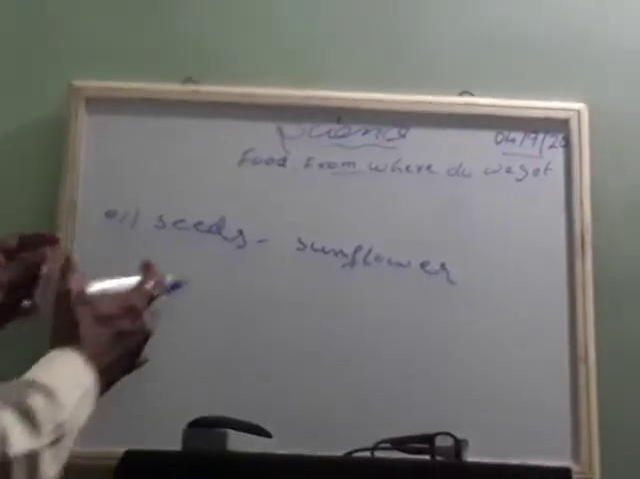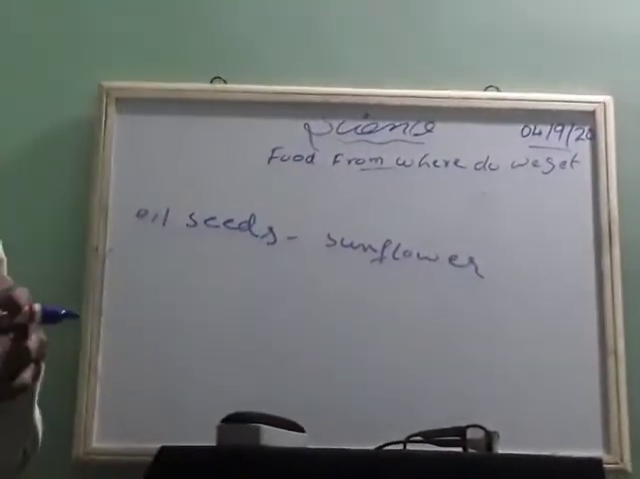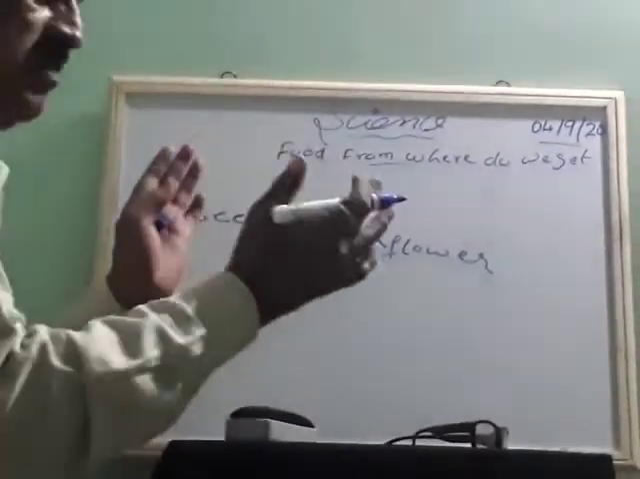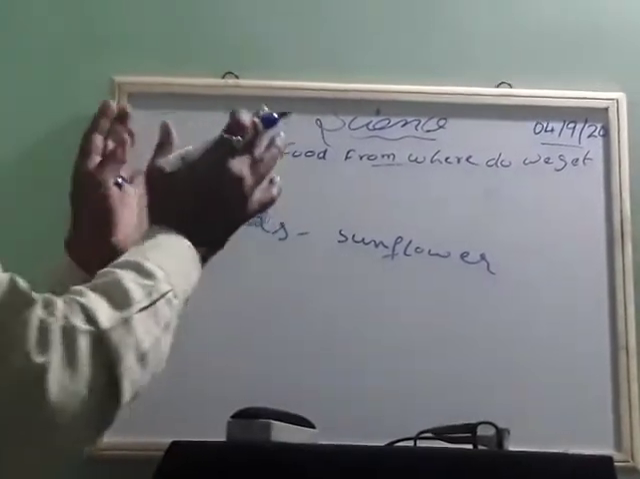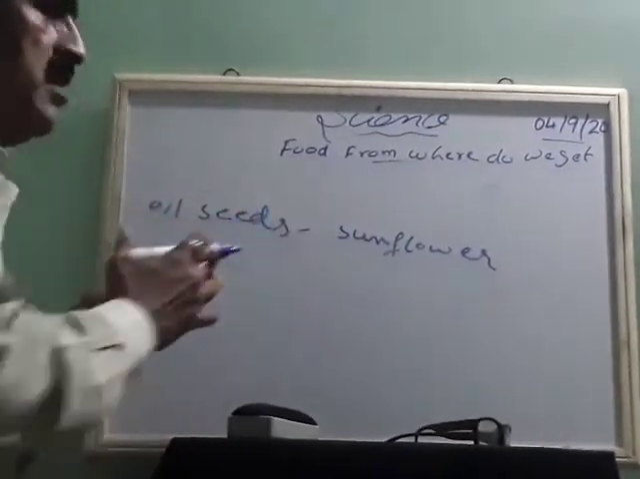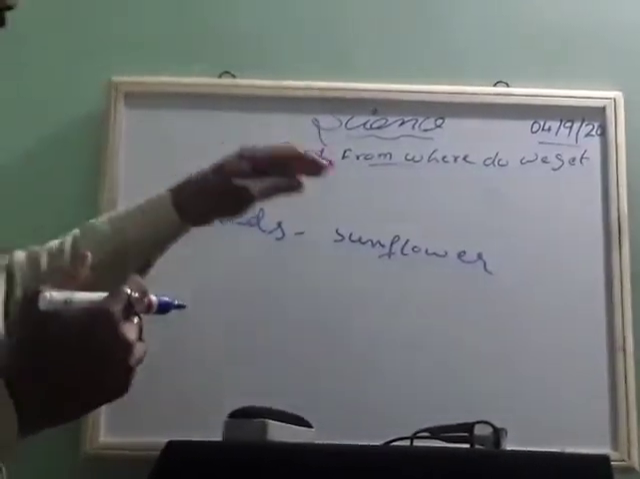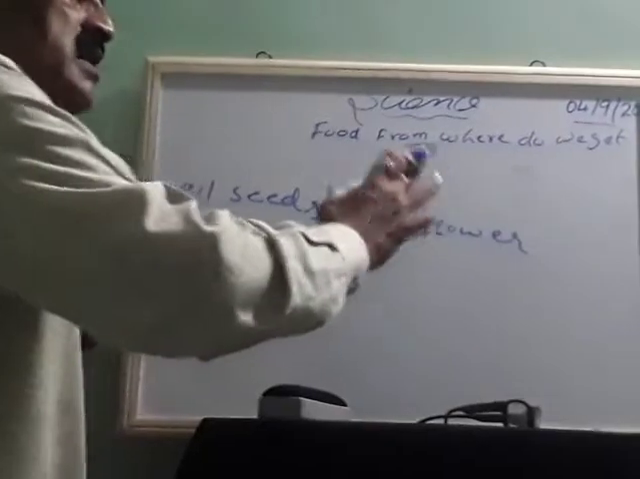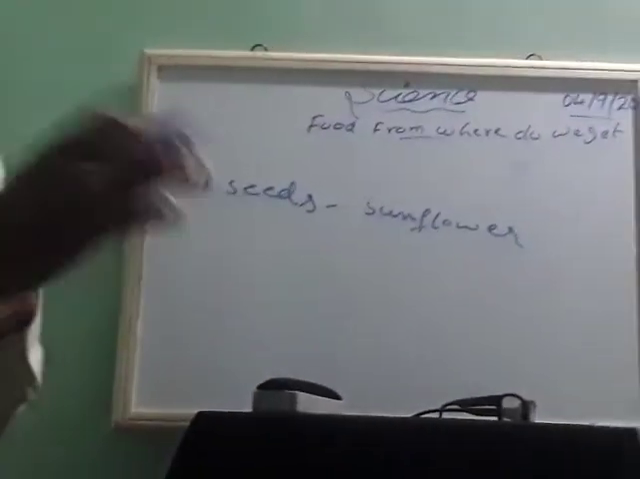Okay, and after extracting oil also, what parts remain, which we call waste product? Actually, the parts of the plant that remain after extracting oil are used as food for the animals. So almost all the parts of the plants are used as food for human beings as well as animals.